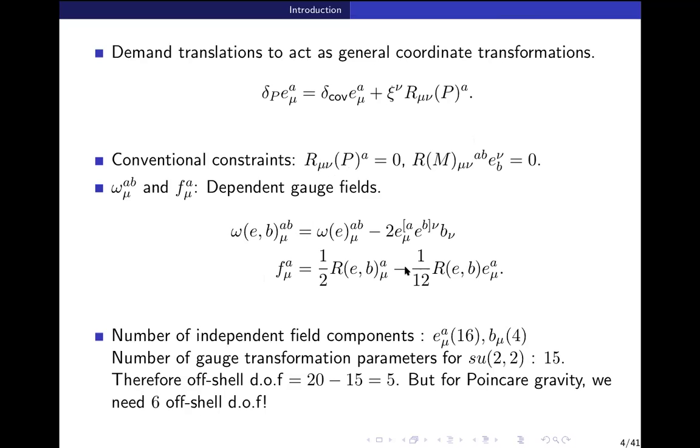So, Subbu? Yeah. So the second constraint, where does that second constraint come from? Because I can see that the first constraint comes from delta P acting on the E_mu^A acting as a general coordinate transformation. So does the second constraint come from like a delta M or something? No. I mean, actually, once we go to supersymmetry, the second constraint can be very elegantly derived.